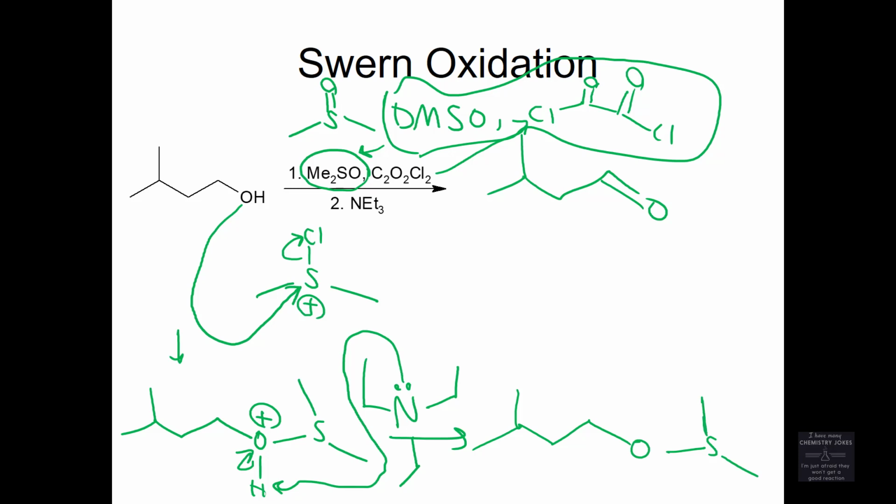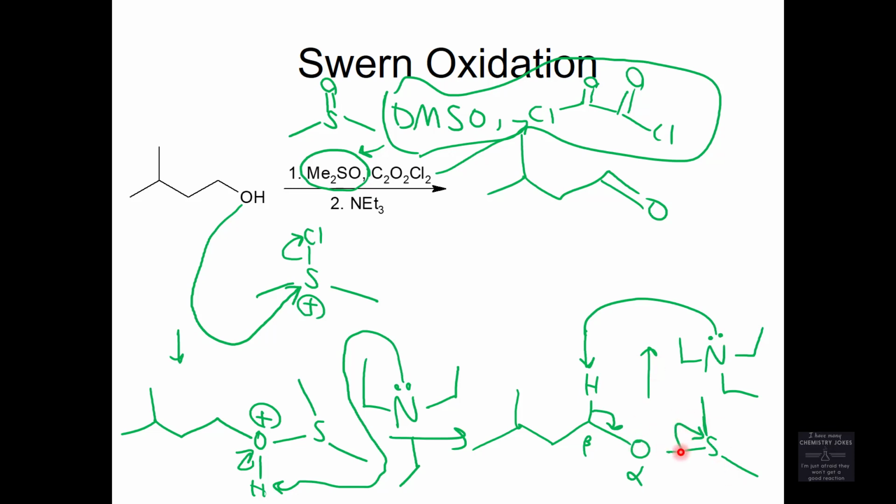This sulfur thingy can now be treated as a good leaving group. So triethylamine comes back to do another base thing and take a hydrogen. We have to lose a hydrogen from the carbon that has the oxygen on it. Again, this is not a traditional E2 style thing, but it's an E2 style thing nonetheless. We lose a hydrogen from the beta if we're considering oxygen our alpha, because the alpha is what has the leaving group connected. In the last example, the leaving group was chlorine. In this example, the leaving group is sulfur.